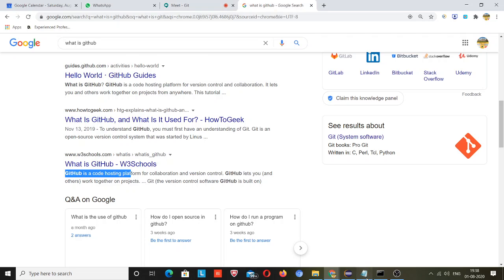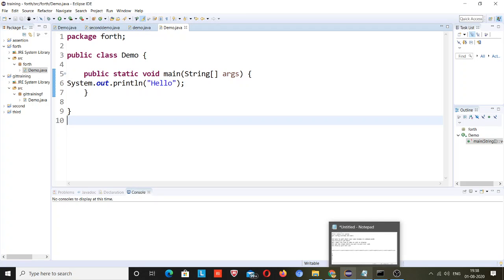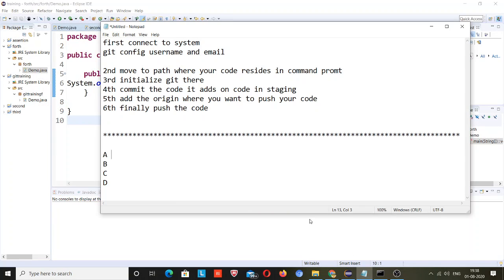Suppose I am developer A, and there are developer B, developer C, and developer D. These four developers are working together, and when I say developer, you should consider it as tester too. Today we also write code, not less than the developers, and we write a huge amount of code. In the upcoming years there will be no difference between developer and tester related to code.